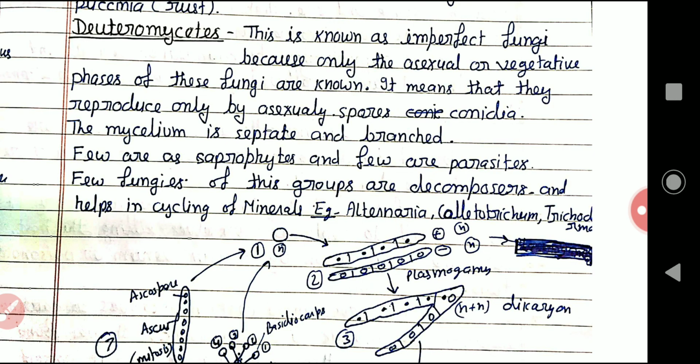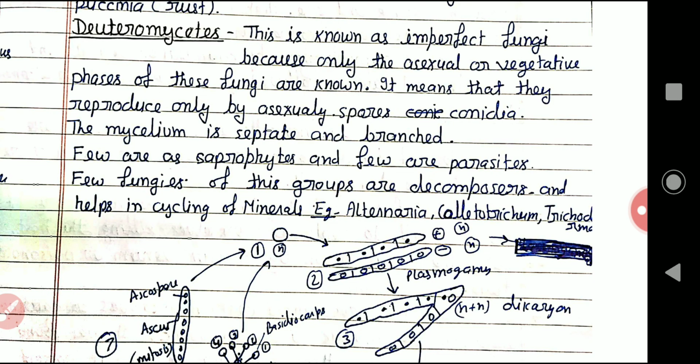And the second is the Ascomycetes, having the ascus or ascocarp, septate and branched. Basidiomycetes have the basidiocarps, exogenous in nature, branched and septate.